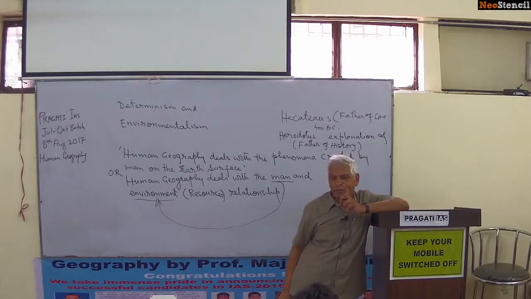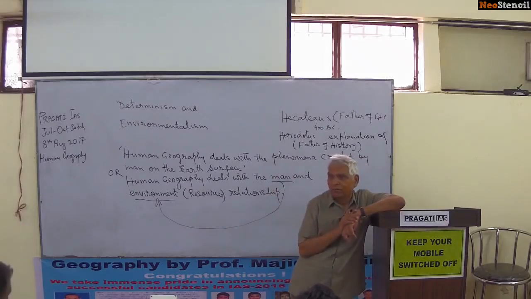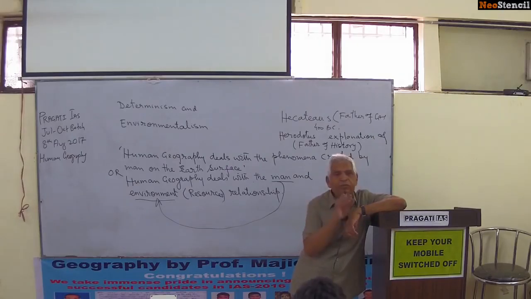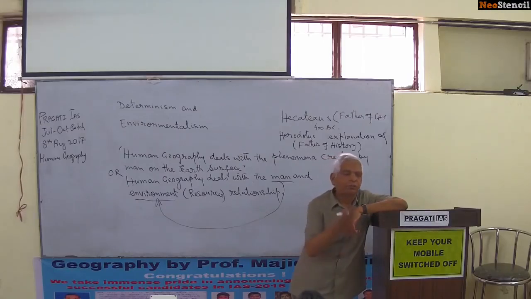While writing the history of the then known world, and the world known to these people was around the Mediterranean Sea. That was the only known world: Europe, southern part of Europe, Asia Minor or Asia, and northern part of Africa.